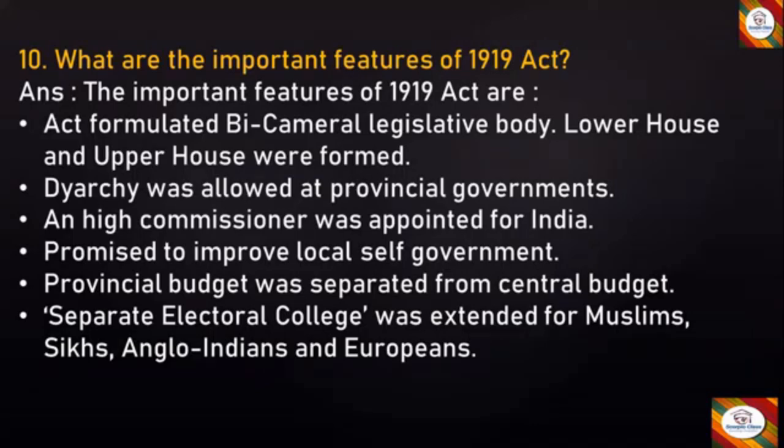It promised to improve local self-government. Provincial budget was separated from central budget. Separate electoral college was extended for Muslims, Sikhs, Anglo-Indians and Europeans.